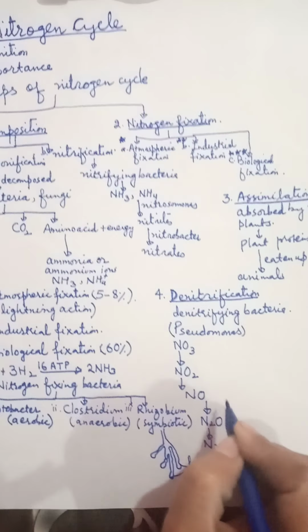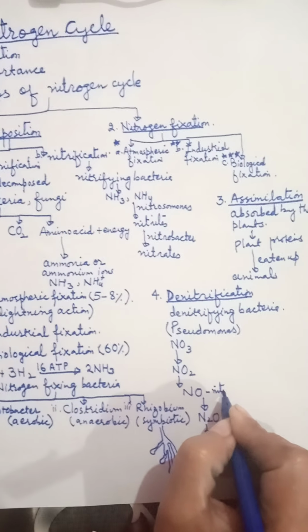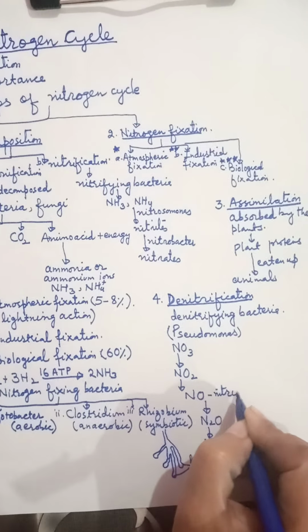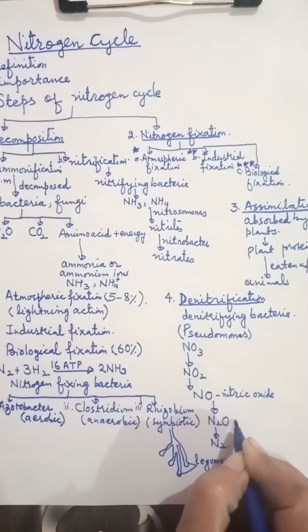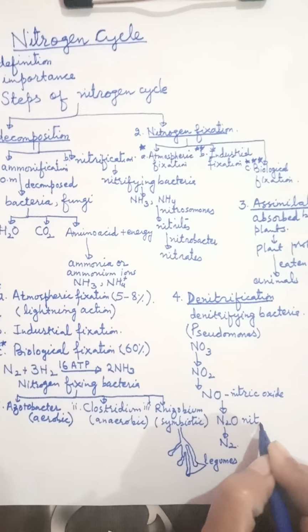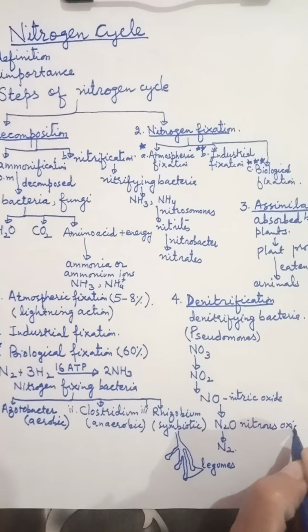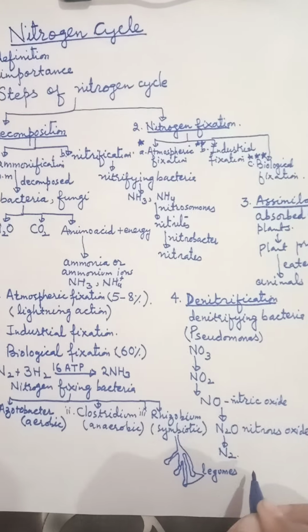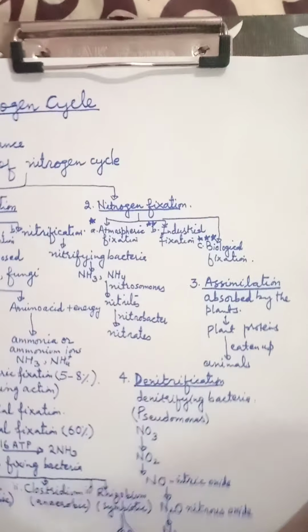So this is nitric oxide, and this is nitrous oxide, and finally nitrous oxide gets changed into nitrogen gas.